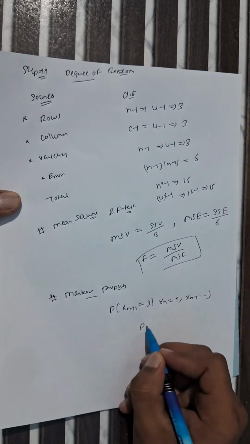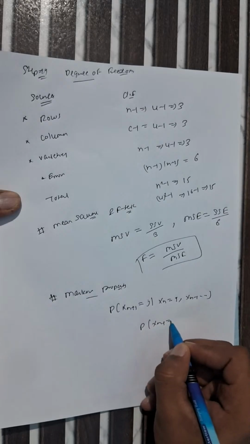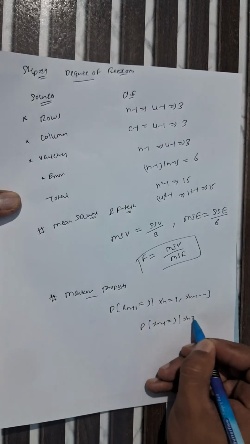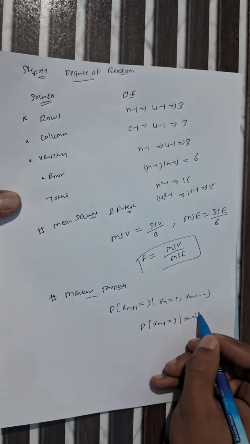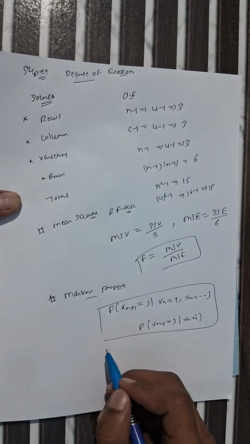We can say that P of X n plus 1 equals j given X of n equals i. This is the expression for the Markov property.